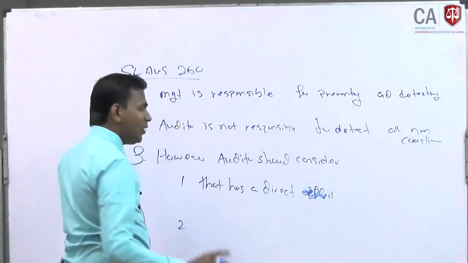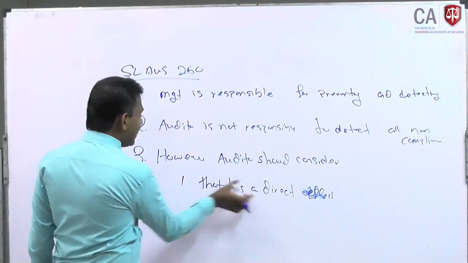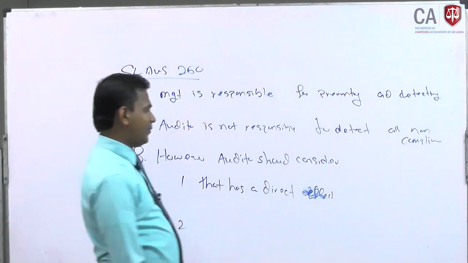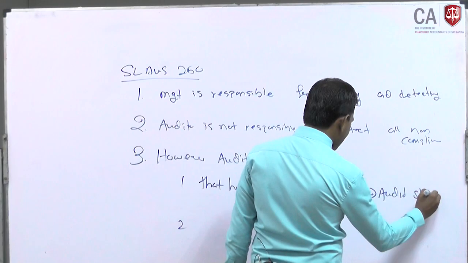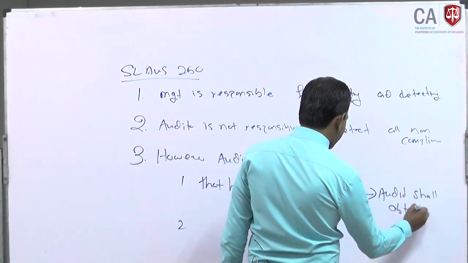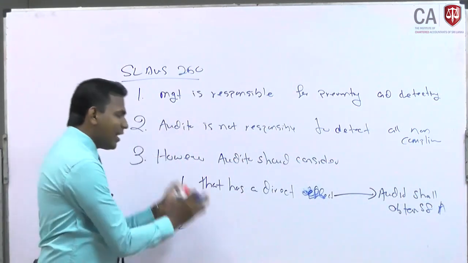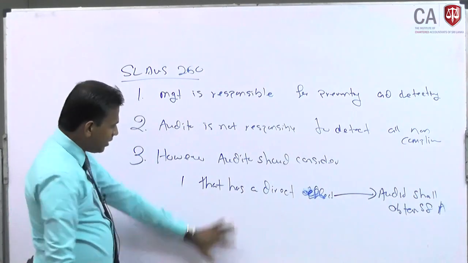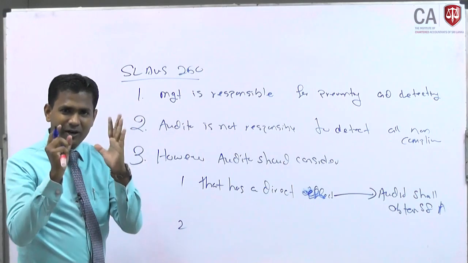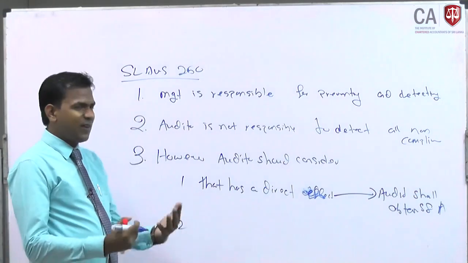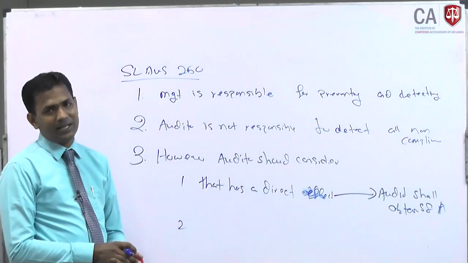So if there is any laws or regulation which is applicable for the company which are audited by you, that has a direct effect of determination of the financial figures, then auditor shall obtain sufficient and appropriate audit evidences. If there are non-compliances with regard to directly affecting to the financial statement, auditor shall perform the audit procedures to gather sufficient appropriate audit evidences on such non-compliances.